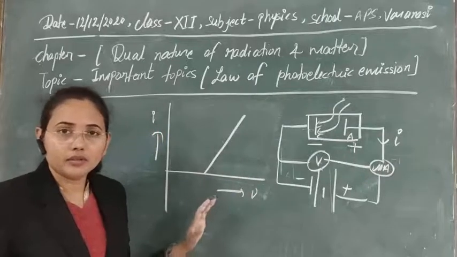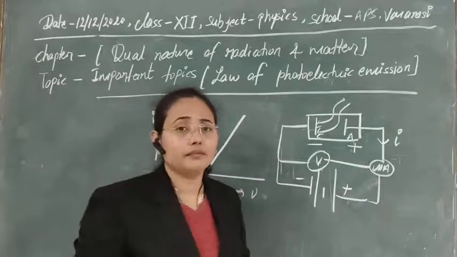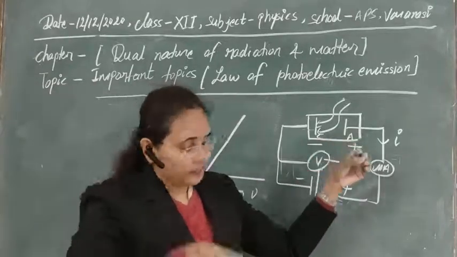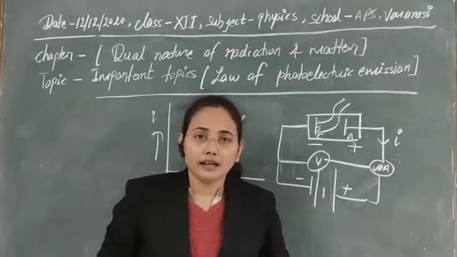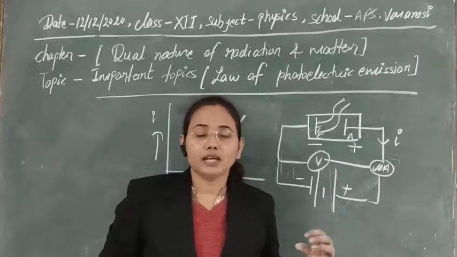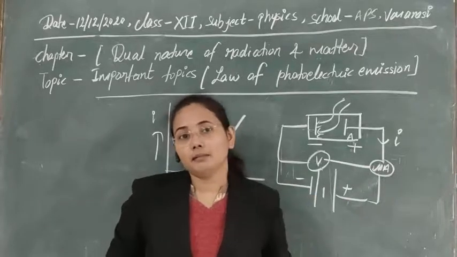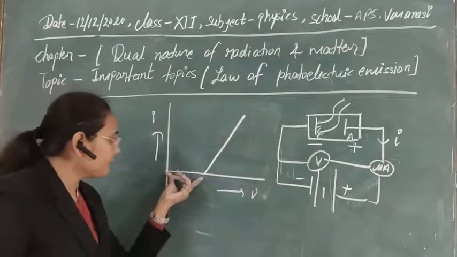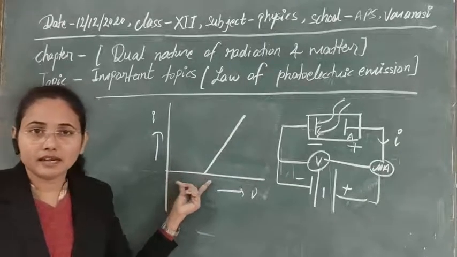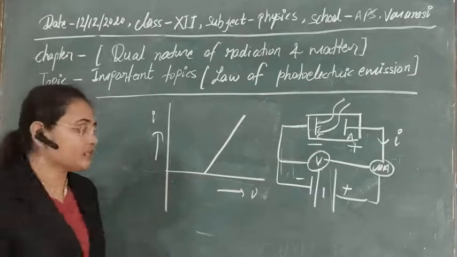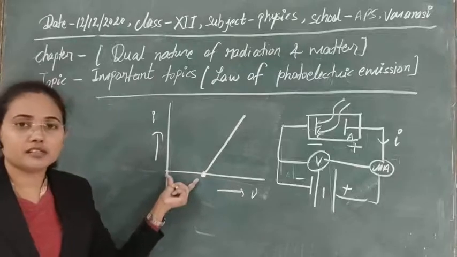The reason, as I have already told you, is that when electromagnetic radiation is incident on the surface, the electron takes energy from it and first tries to overcome the potential barrier. This first energy is used to overcome the potential barrier, or you can say it is equal to the work function of the metal.